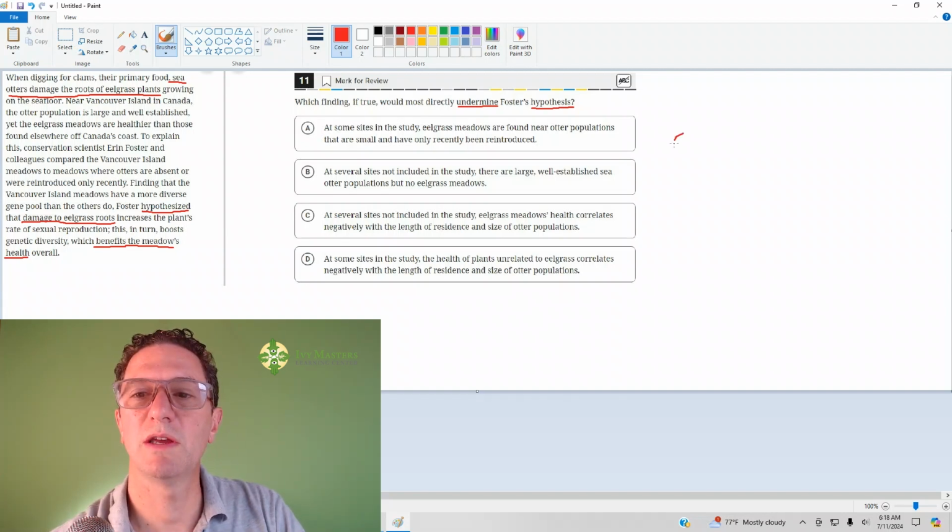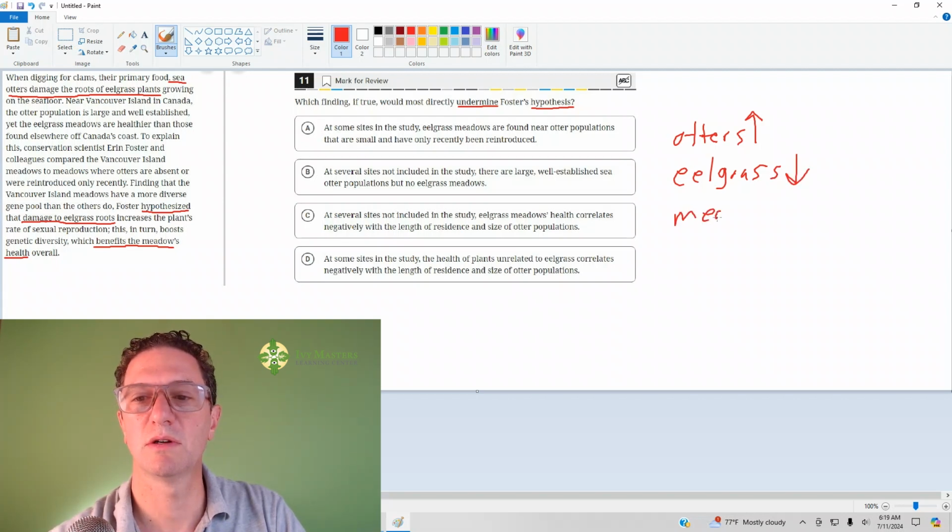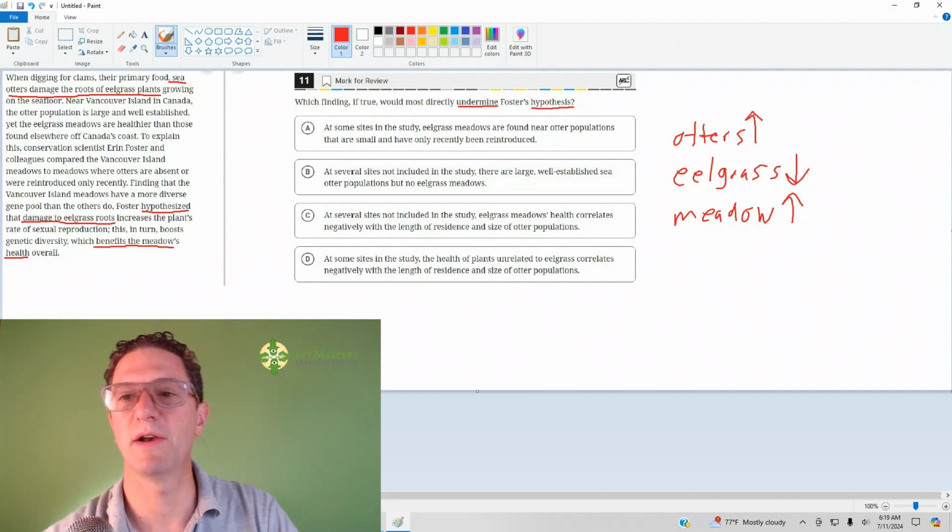So let's write this down. We've got otters. If there's more otters, the eelgrass roots are not doing as well. They're damaged. And what happens to the meadow? The meadow's health is better.